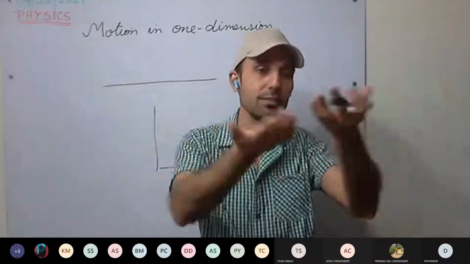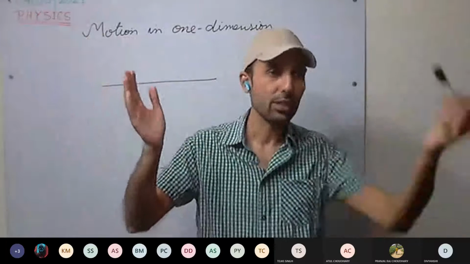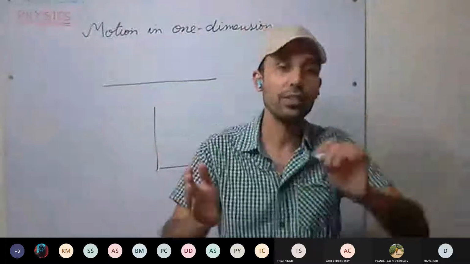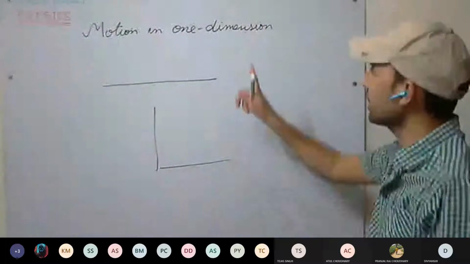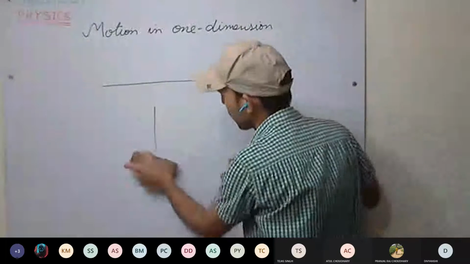Okay, and this space is what? Three dimensional. That is, a body can move here as such, any way it can move. This is three dimensional. Okay, so our second chapter is limited to one dimension only.